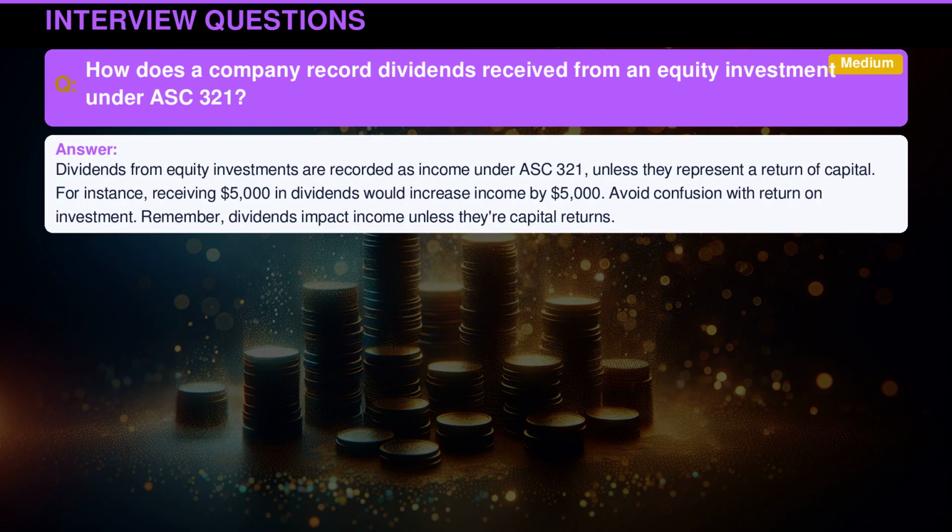Dividends from equity investments are recorded as income under ASC 321 unless they represent a return of capital. For instance, receiving $5,000 in dividends would increase income by $5,000. Avoid confusion with return on investment. Remember, dividends impact income unless they're capital returns.